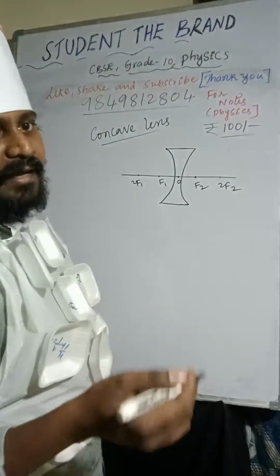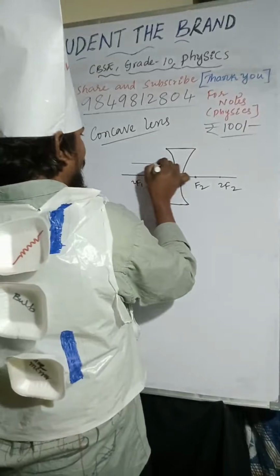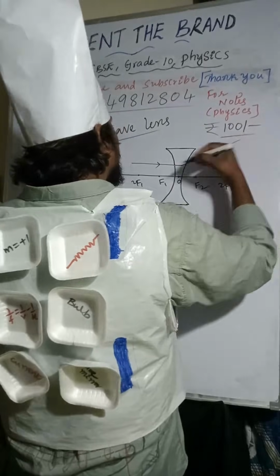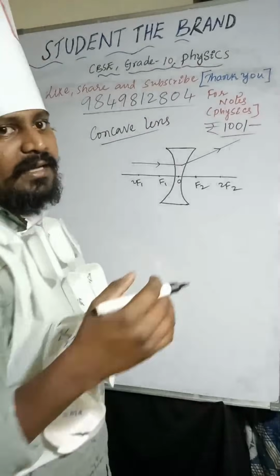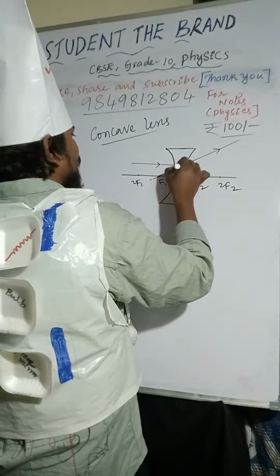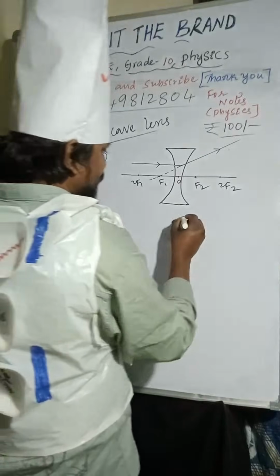The light ray is coming from infinity, and after refraction it passes through focus. So first one, coming to the second one.